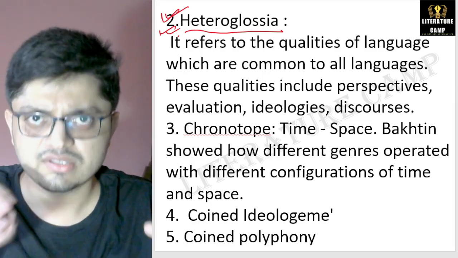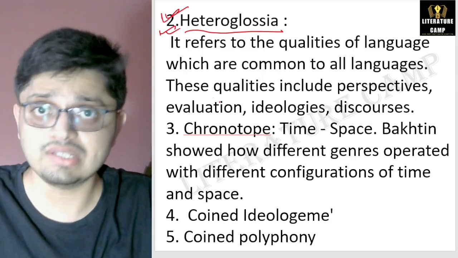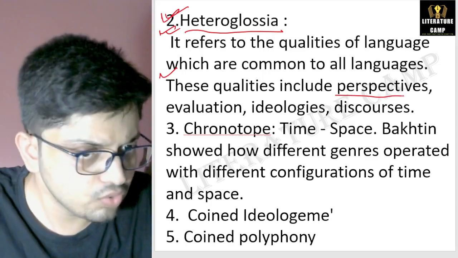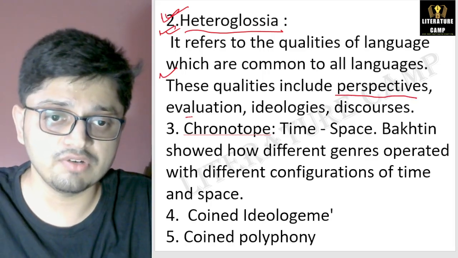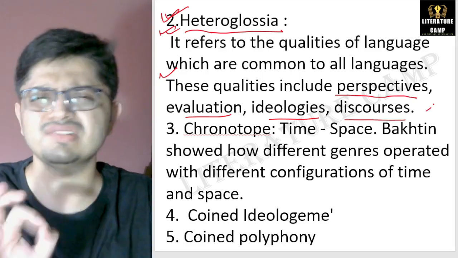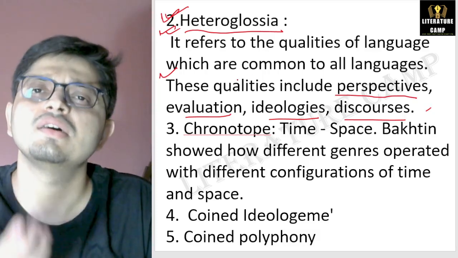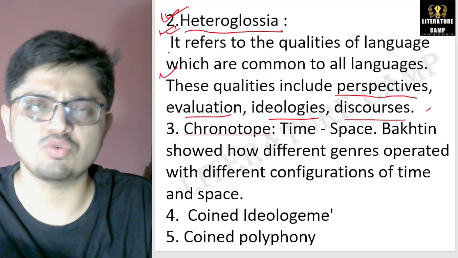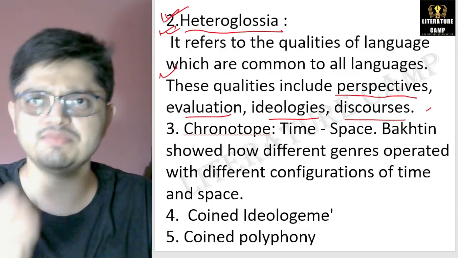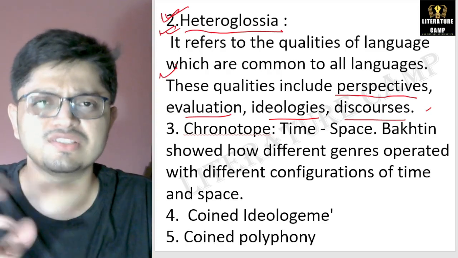These qualities can include anything: perspectives, evaluation, ideologies, discourses, anything. Just remember, this concept was introduced by Mikhail Bakhtin, and it refers to the qualities of language which are common to all languages.